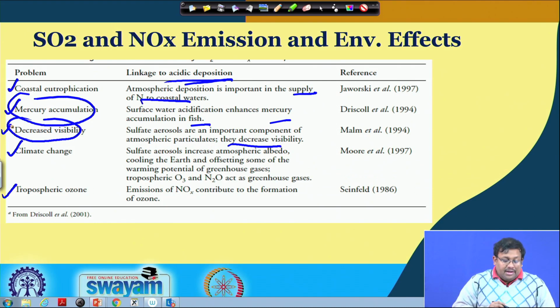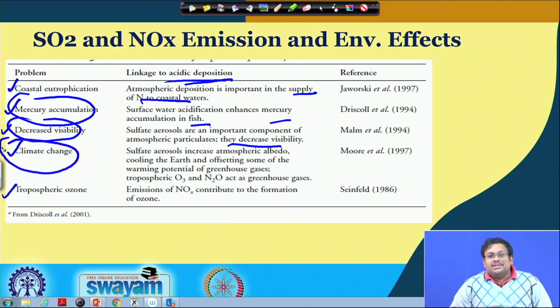This is another important point. Sulfate aerosols increase atmospheric albedo, cooling the earth and offsetting some of the warming potential of the greenhouse gases. Also, tropospheric ozone and nitrous oxide act as greenhouse gases, and ultimately produce a huge impact on climate change. So, acid deposition not only impacts the ecosystem, terrestrial as well as aquatic life, it also impacts the climate.